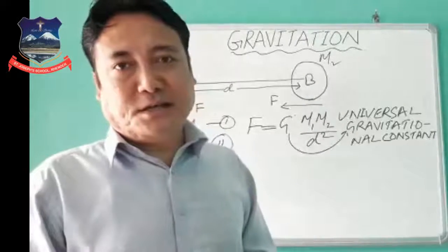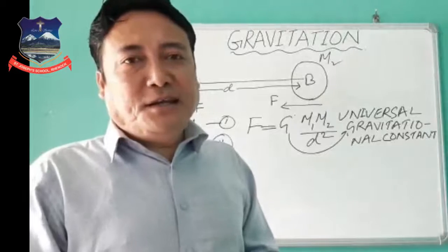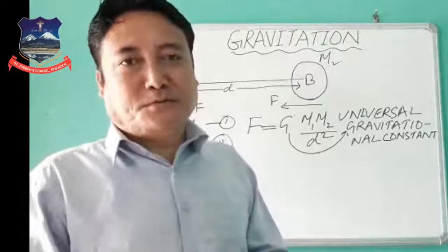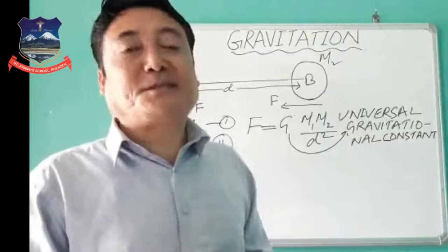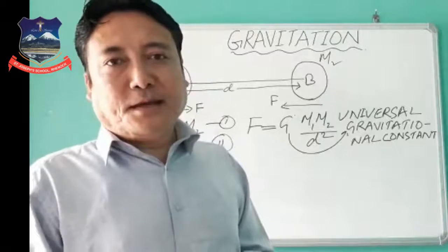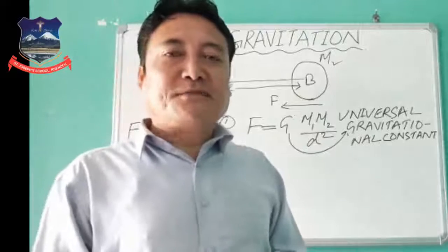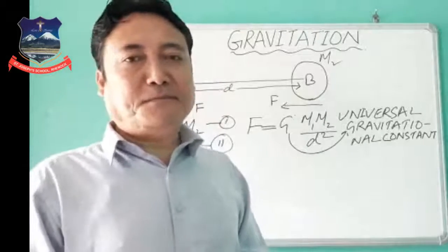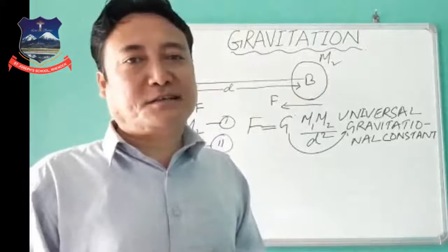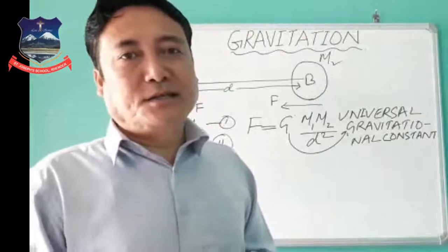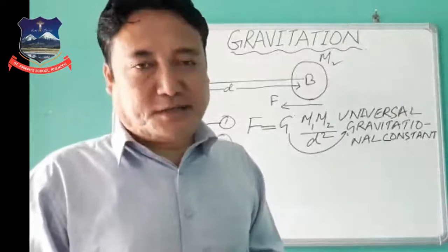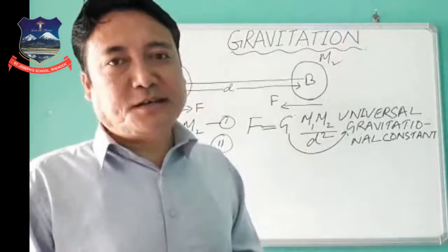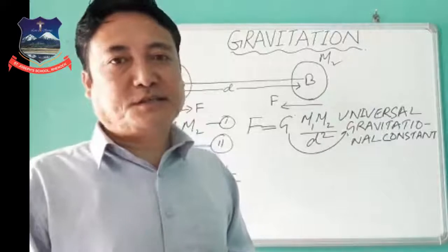Finally he tried to investigate, observe and experiment. After his findings, he concluded that there is some force acting between two objects, and that force is the gravitational force.